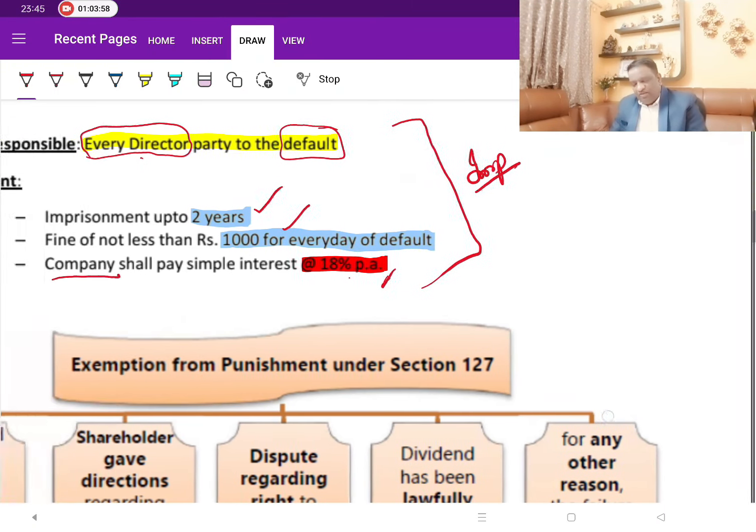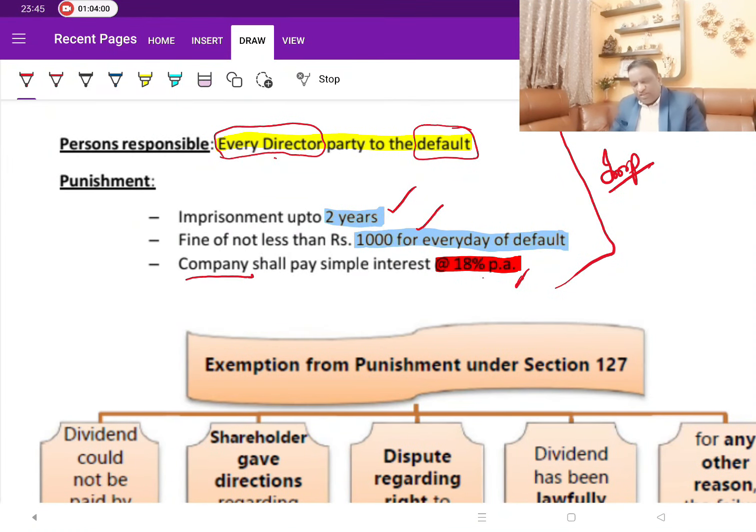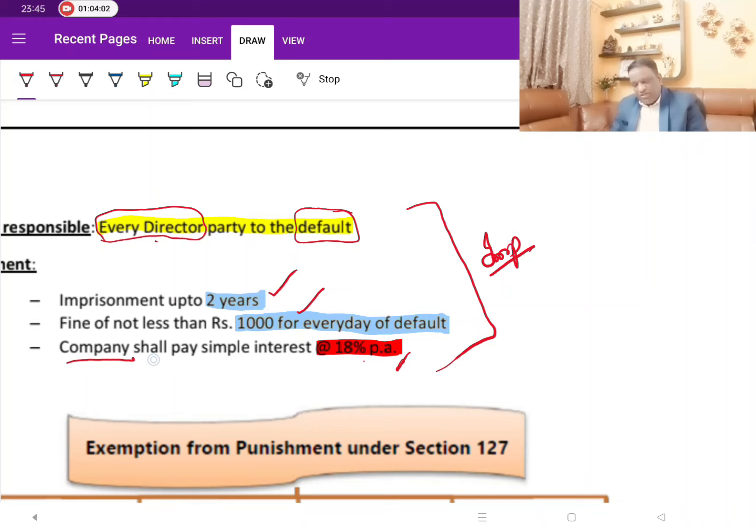So that is for the directors and for the company. Imprisonment up to 2 years and fine of 1,000 per day plus interest of 18% per annum. So this is what are the penalties they have to pay.